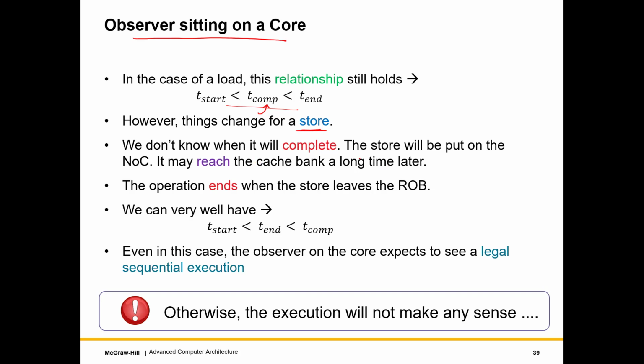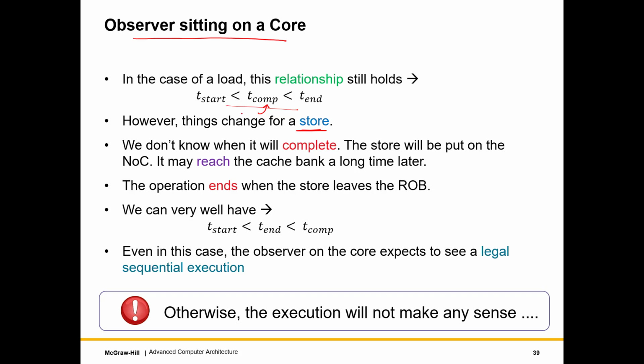So complete in this case means that it will write its value such that all the other cores can see. Okay, so that's the most important point. What will happen is that it will write its value to the memory system such that all the rest of the cores can see the value. So we really don't know when that will happen.